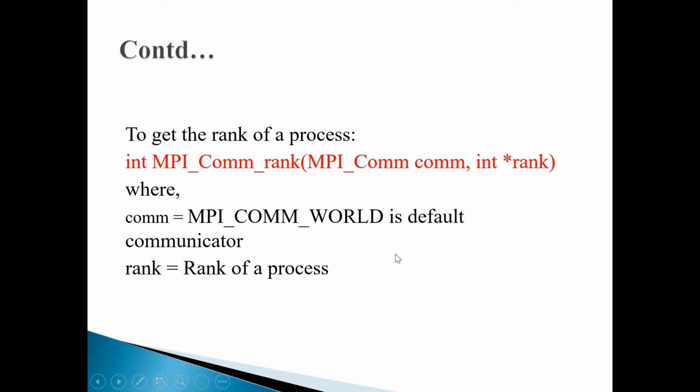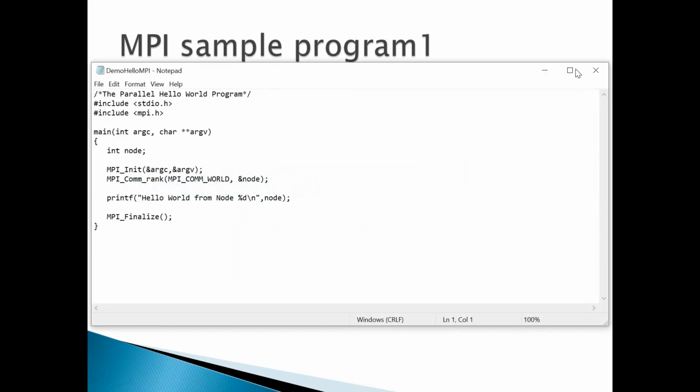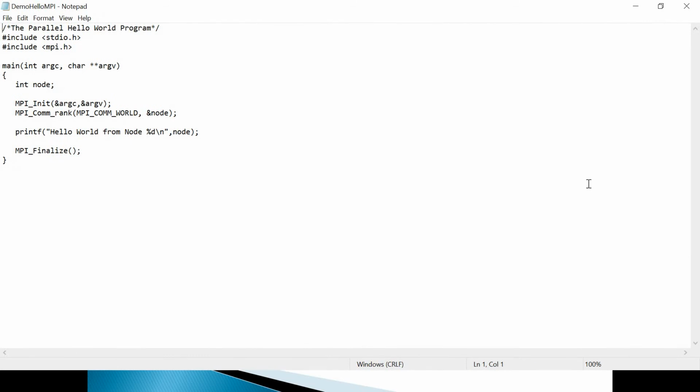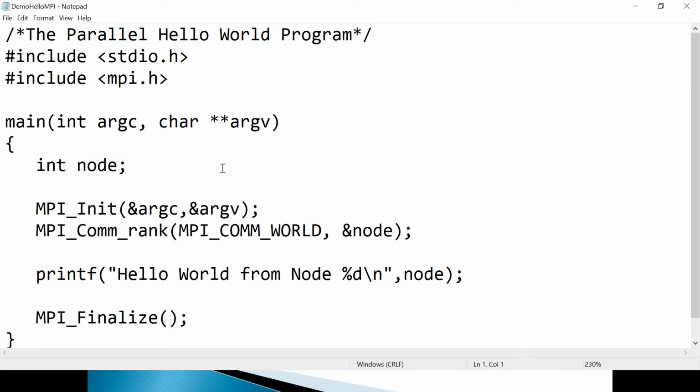Okay, so let us go ahead with the very first Hello MPI program. First I will explain the structure of this program, and then I will demonstrate it. I will actually execute this program on my machine, so please be with me. Let me zoom it. So now it is visible, I think. This is the first parallel Hello World program using MPI.